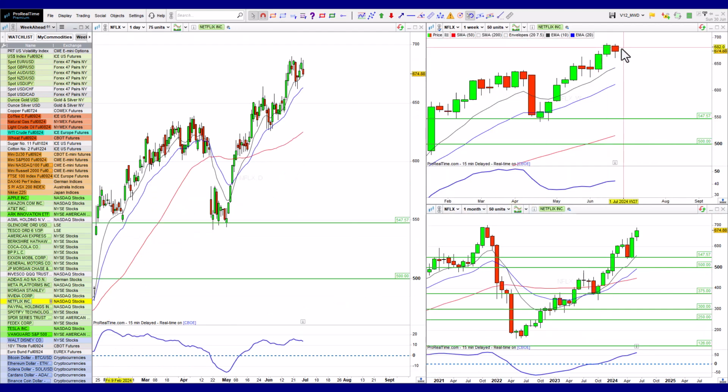Netflix continues to kind of trickle to the upside, looks relatively healthy. I know that it's got highs that it has to battle with where it is now. We'll see if it can do that. It's definitely trying to overcome that.